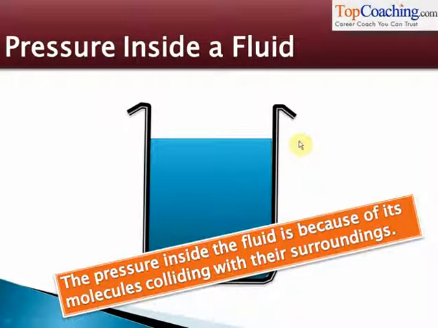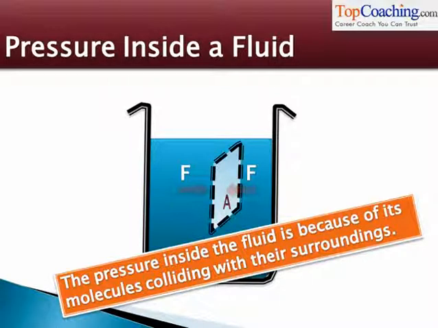The pressure inside the fluid is because of its molecules colliding with their surroundings. If you consider a plate A like this, inside a fluid, the molecules of the fluid apply a force on it from the left side and from the right side, isn't it? The pressure being applied on this plate of area A is the net force on the left divided by A. Understood?